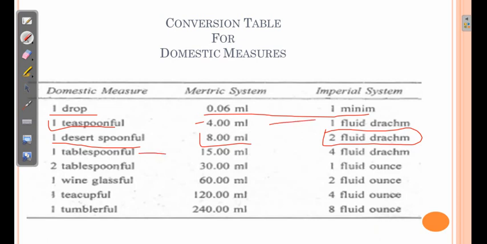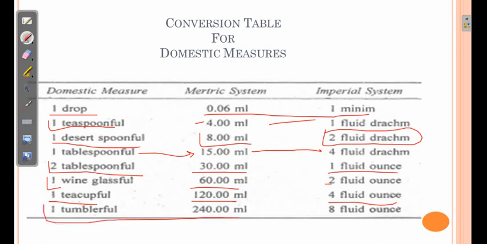1 tablespoonful, the spoon which we use at our table for taking food, is equivalent to 15 ml or 4 fluid drams. 2 tablespoonful is equivalent to 1 fluid ounce or 30 ml. 1 wine glassful is equivalent to 60 ml or 2 fluid ounce. 1 tea cup full is 120 ml or 4 fluid ounce, and 1 tumbler full is equivalent to 8 fluid ounce or 240 ml. So these are the domestic or household measures, also known as household measures or domestic measures.